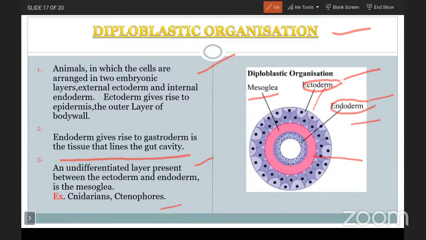Diploblastic organization means animals in which the cells are arranged into two embryonic layers. Outermost is the external ectoderm and innermost is the internal endoderm. In between these two, an undifferentiated layer is there that is known as the mesoglea. That is the reason such animals are called diploblastic animals. Examples for this are the cnidarians and ctenophores.